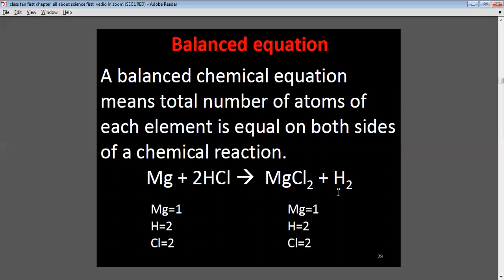Balanced equation. A balanced chemical equation means the total number of atoms of each element is equal on both sides of a chemical reaction. It is completely balanced on both the right hand side and left hand side. RHS equals LHS. Magnesium 1, hydrogen 2, chlorine 2 on one side, and magnesium 1, hydrogen 2, chlorine 2 on the other side. This equation is known as a balanced chemical equation.